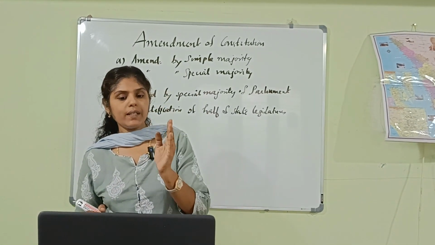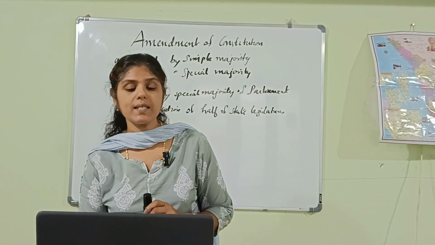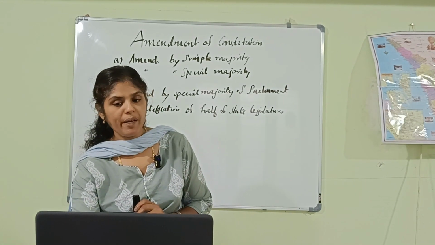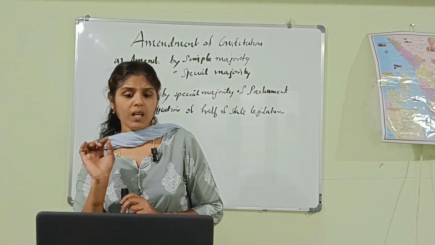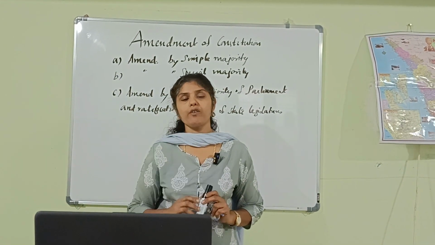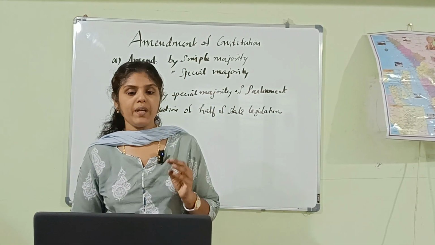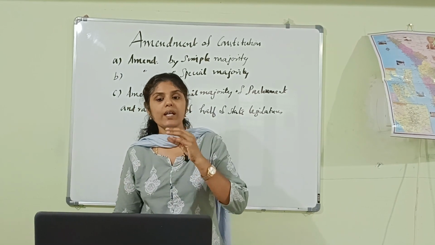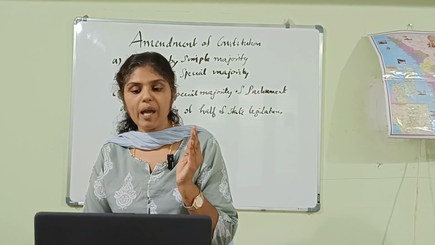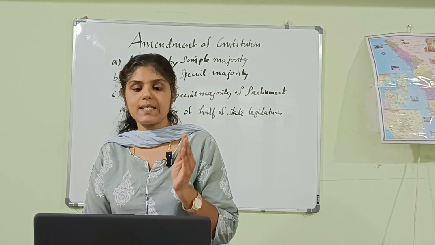So, the three types of amendments, the first by means of a simple majority of the Parliament. The Constitution can be amended by means of a simple majority of the Parliament, and these provisions are included. By means of a simple majority of the Parliament, the following articles can be amended. That is about the admission or establishment of new states. A number of provisions of the Constitution can be amended by a simple majority of the Houses of Parliament outside the scope of Article 368.